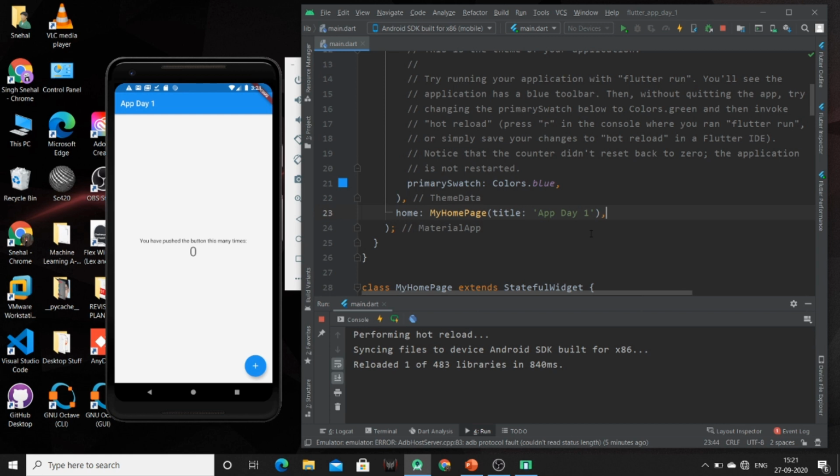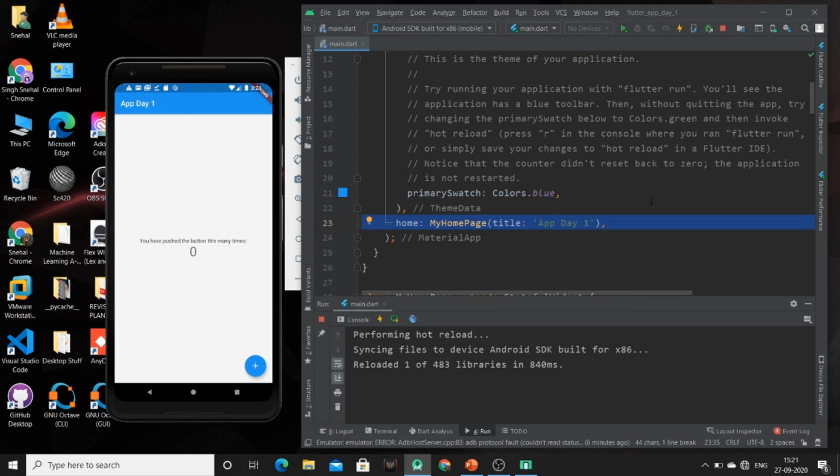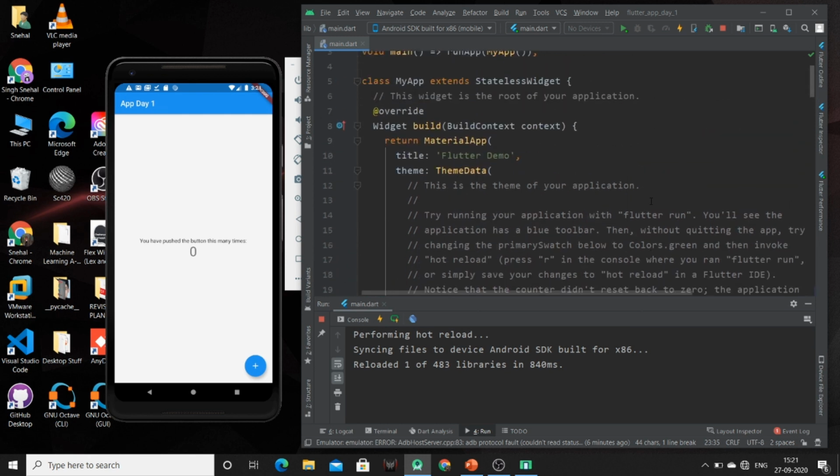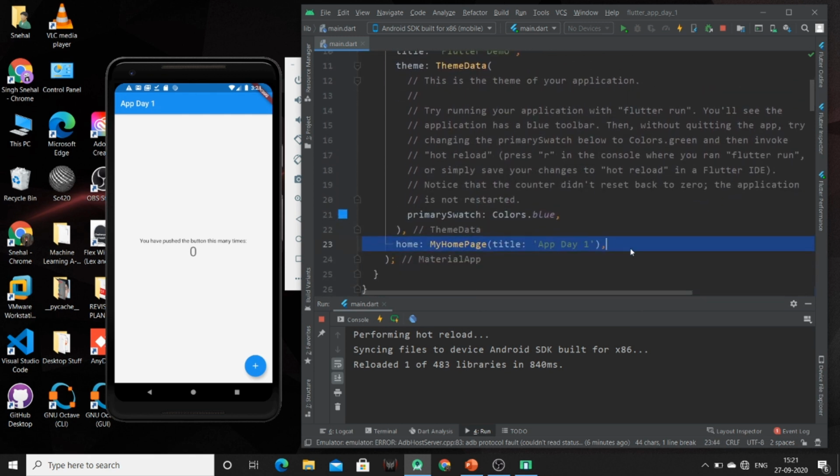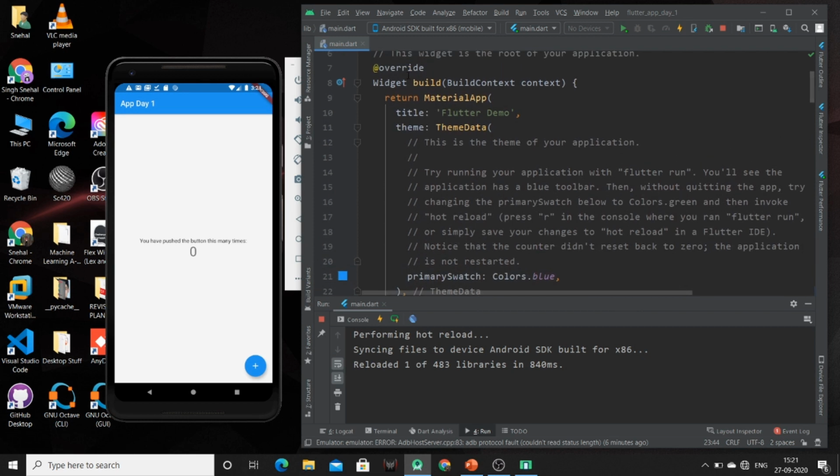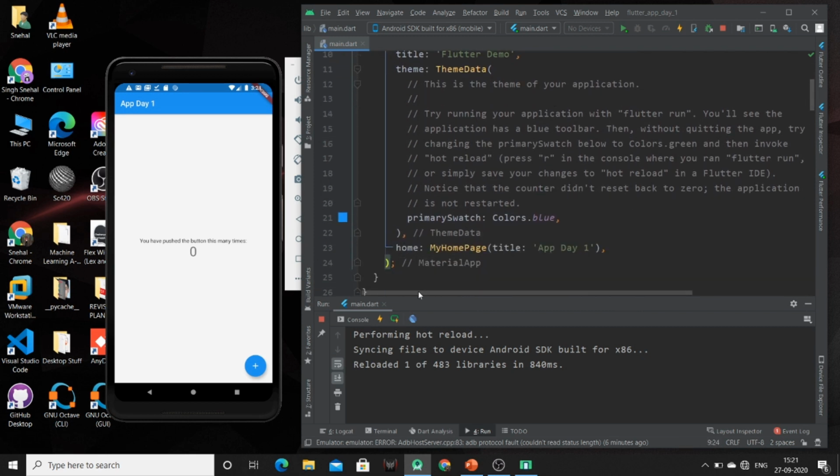So on hot reloading our app, only the changes made in a particular property will be loaded, not the entire app. As I have entered Control S, this build will be called on clicking this hot reload feature. Now this was the title of our home page.